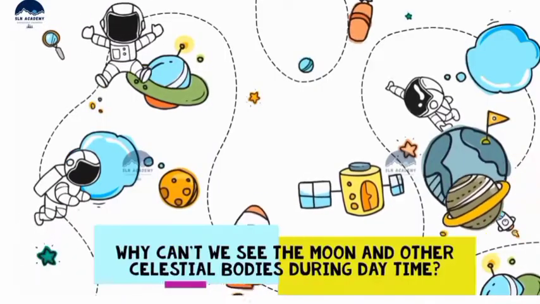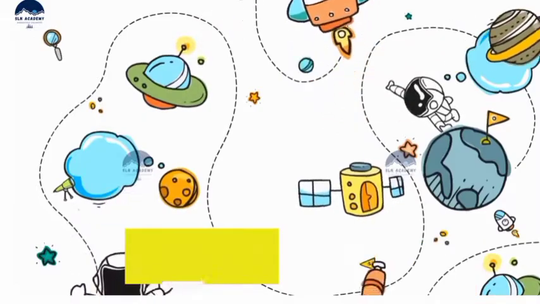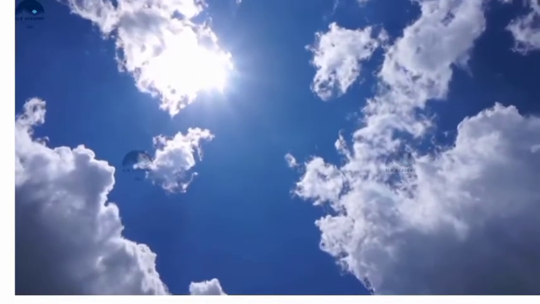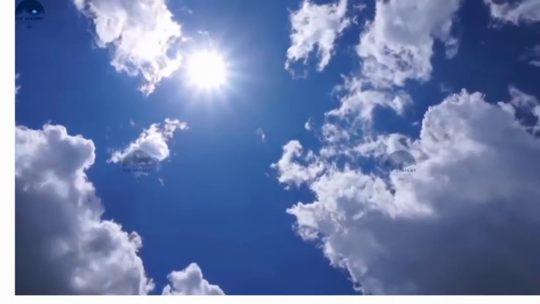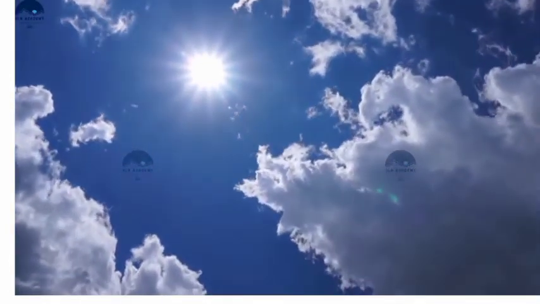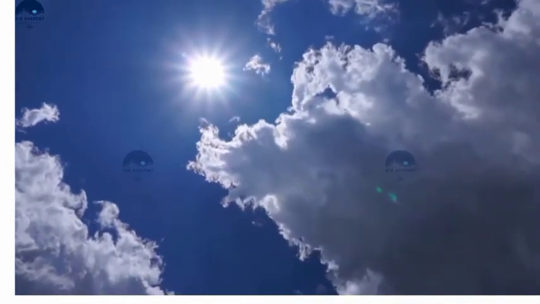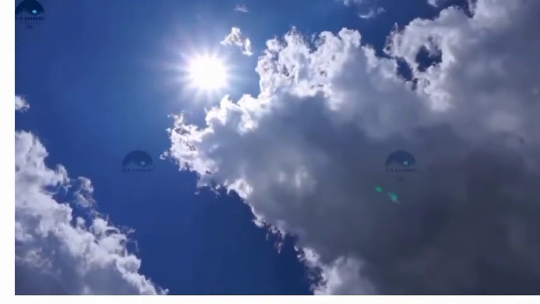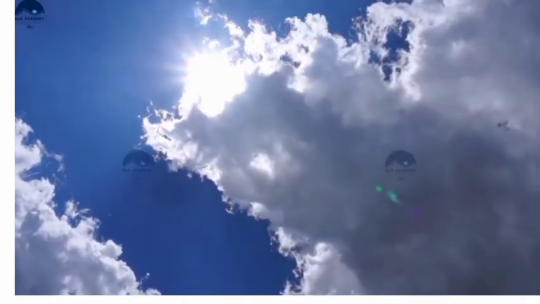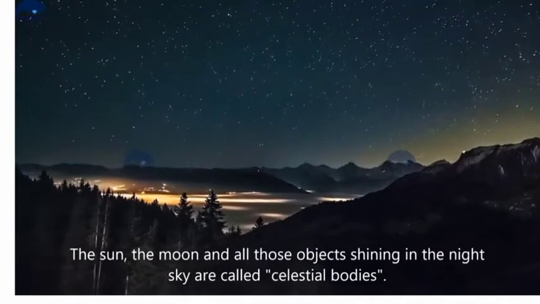Do you wonder why we can't see the moon and all those bright tiny objects during daytime? It is because the very bright light of the sun does not allow us to see all these bright objects of the night sky. The sun, the moon, and all those objects shining in the night sky are called celestial bodies.